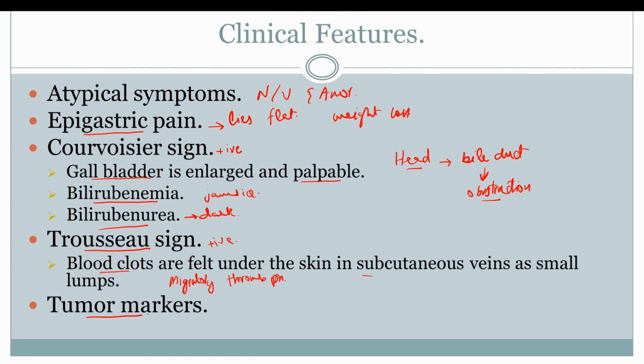The tumor markers for pancreatic adenocarcinoma include carcinoembryonic antigen and CA19-9. Both of these tumor markers are non-specific, that's why they cannot be used to screen the large population for the early detection of adenocarcinoma.